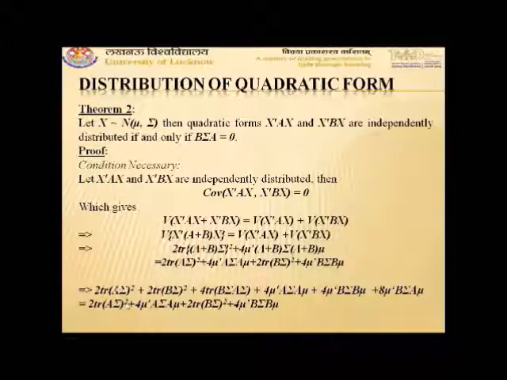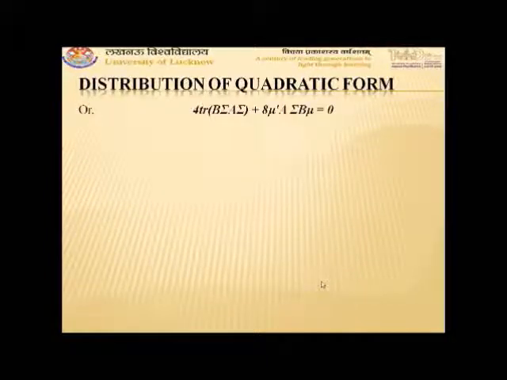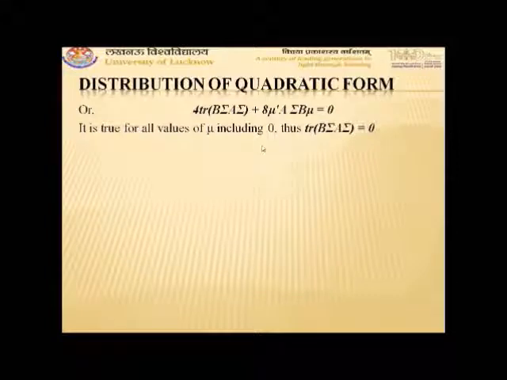So the term 2 trace (A sigma) whole square on left and right will be cancelled out. Similarly, 2 trace (B sigma) whole square will be cancelled out. 4 mu transpose A sigma A mu will be cancelled out, and 4 mu transpose B sigma B mu will also be cancelled out. So the remaining terms, 4 trace B sigma A sigma plus 8 mu transpose B sigma A mu, are equal to 0.